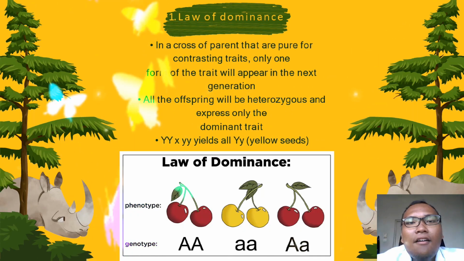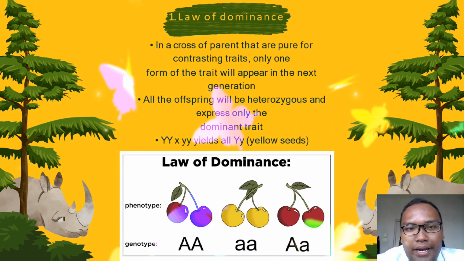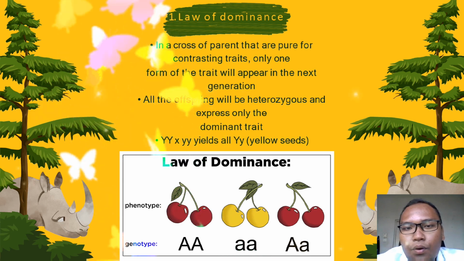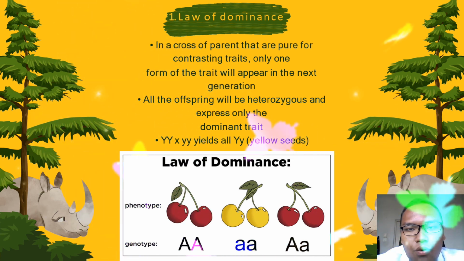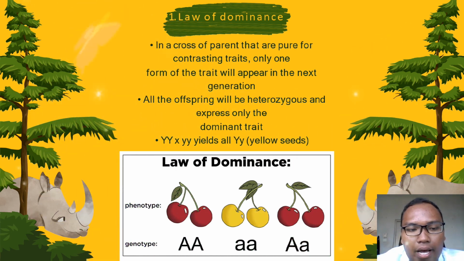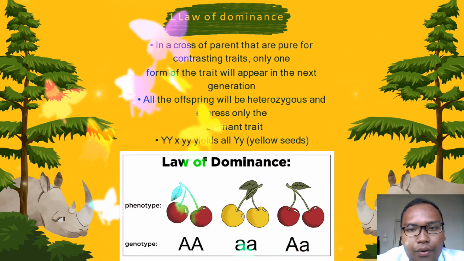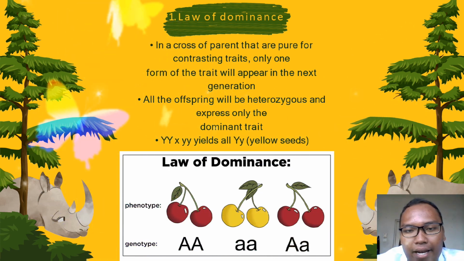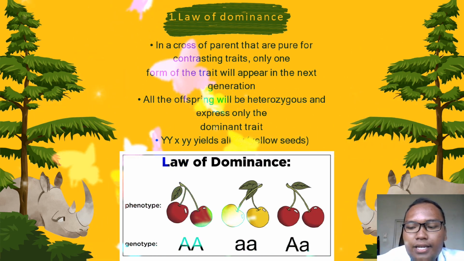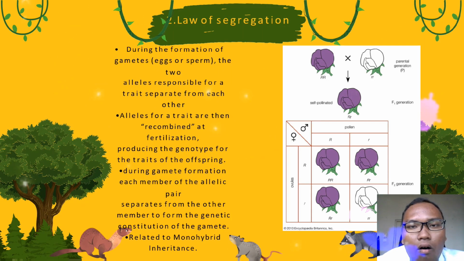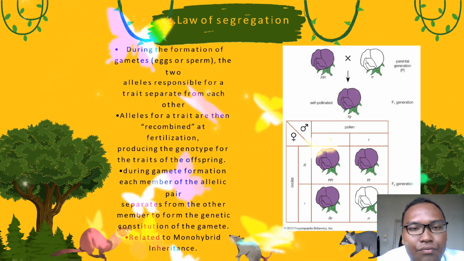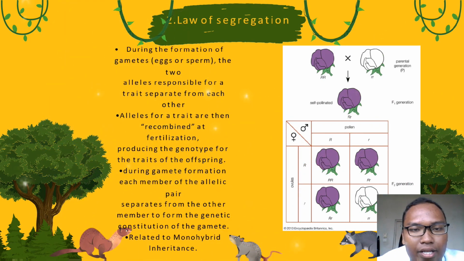First, law of dominance. In a cross of parents that are pure for contrasting traits, only one form of the trait will appear in the next generation. All the offspring will be heterozygous and express only the dominant trait. Law of segregation. During the formation of gametes, the two alleles responsible for traits separate from each other.